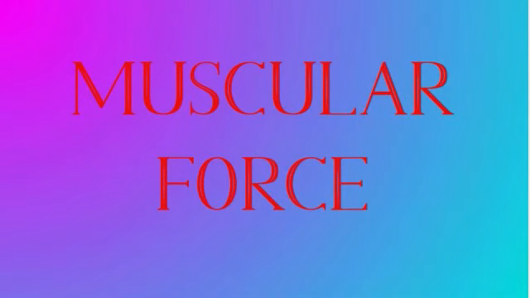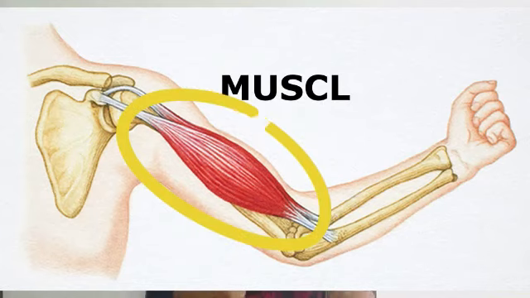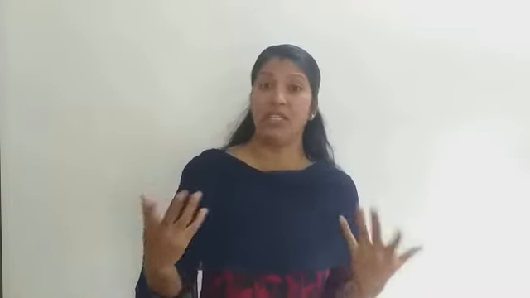And we can move to our last force, the one we can see in our body. The last force is the muscular force. Muscular force means the muscle force. Our body is made up of muscles, blood vessels and bones. So we need some force to do all these activities. For our body movement we need force. From where do we get this force? Yes, from our muscles. Our muscles have the ability or capacity to do all these things.